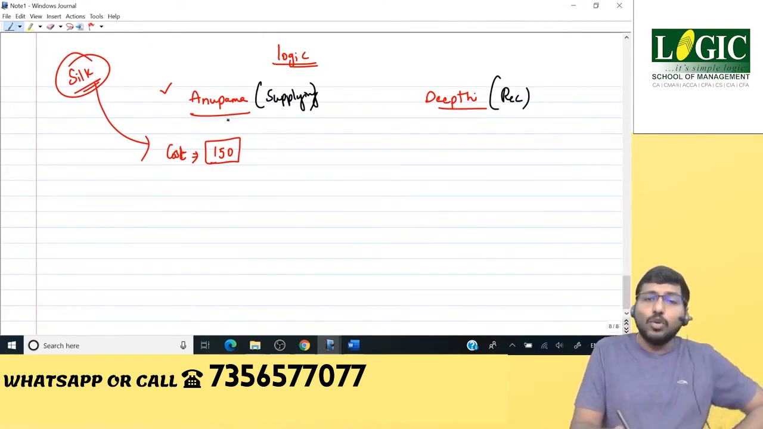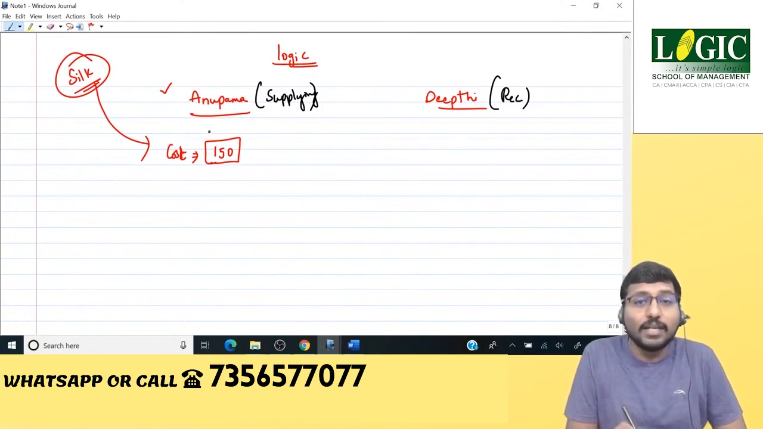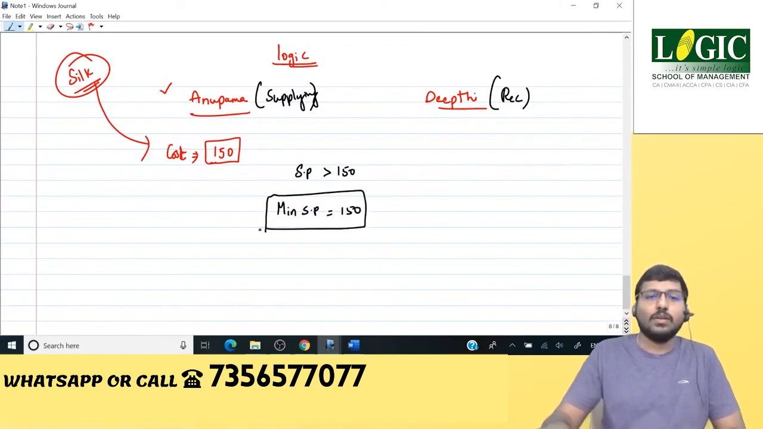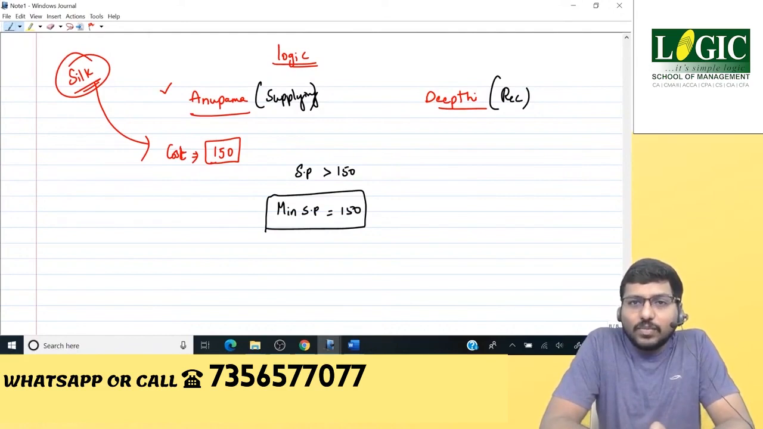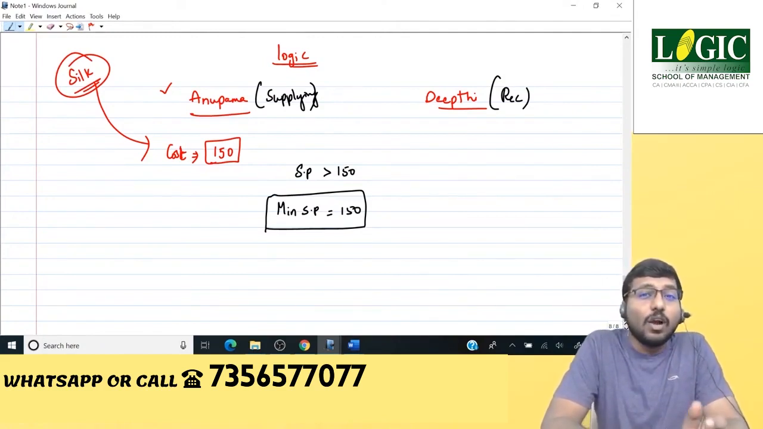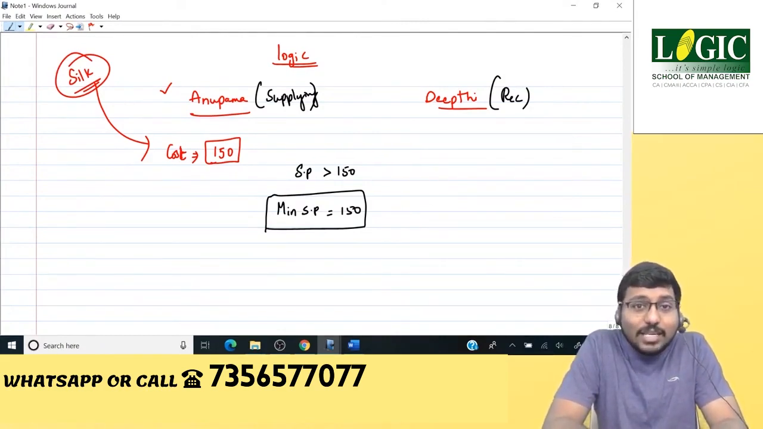Tell me, Anupama will be willing to sell the chocolate provided the selling price is greater than 150, correct? In other words, the minimum selling price should be 150, correct? If the selling price is 130, do you think Anupama will be willing to sell? No. She will say, the cost itself is 150 for me. I have spent 150 rupees to buy the chocolate. Why would I sell at a price that is less than 150? I will not. So the minimum selling price is nothing but the cost that has been spent by Anupama. In other words, the minimum selling price is nothing but the cost that has been spent by the supplying division.